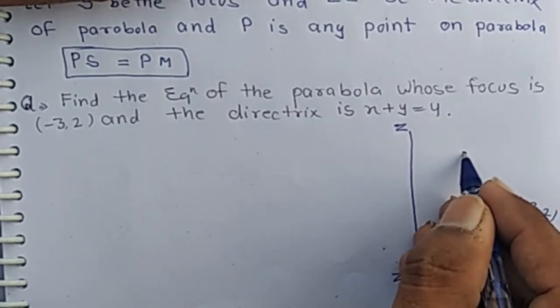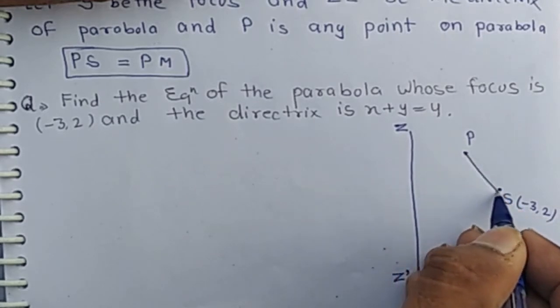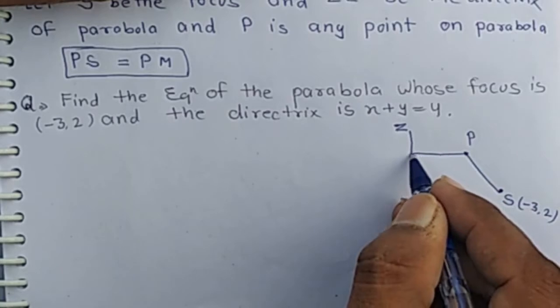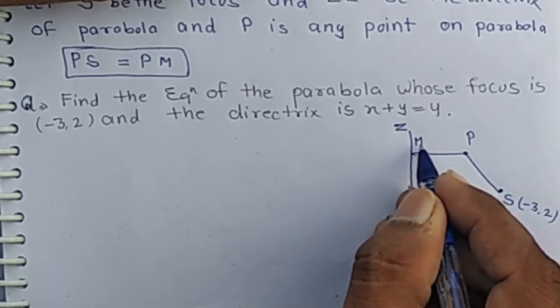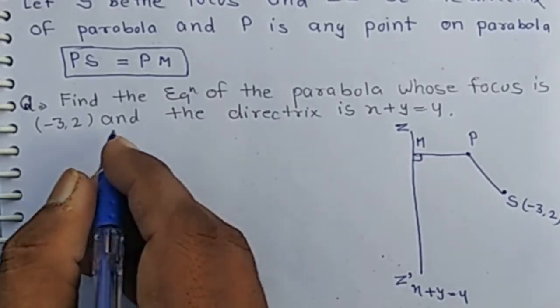Let P be any point on the parabola, then the distance PS is equal to the distance between the directrix and point P, meaning it is equal to PM.